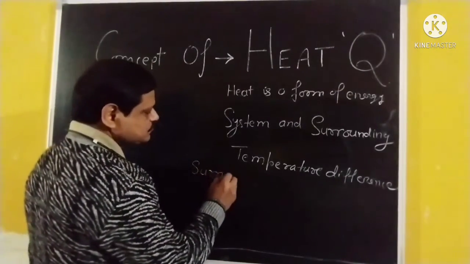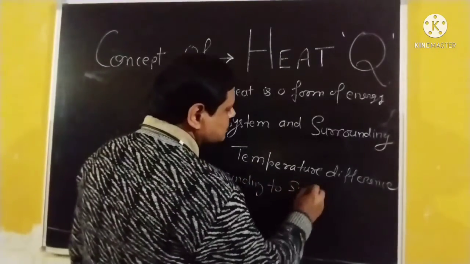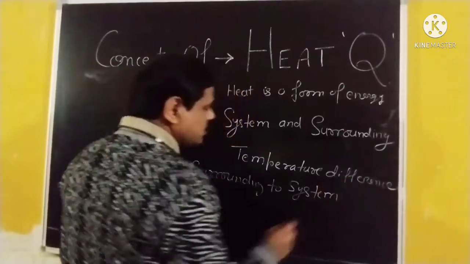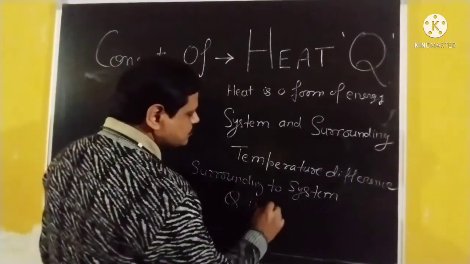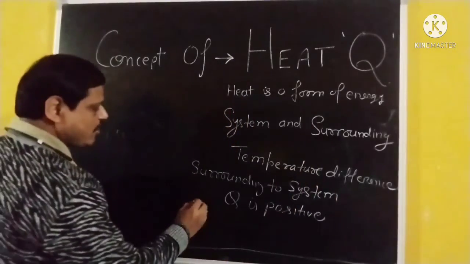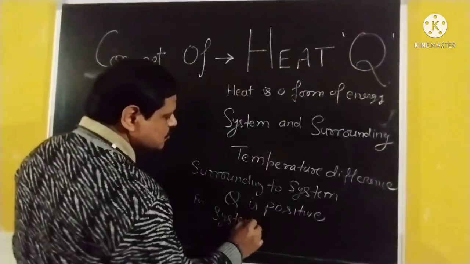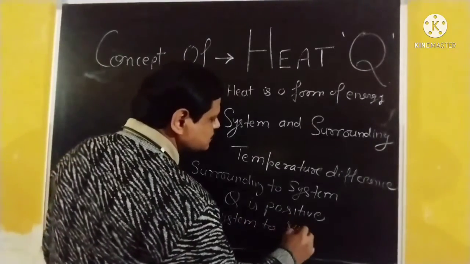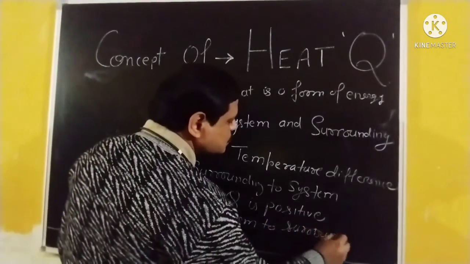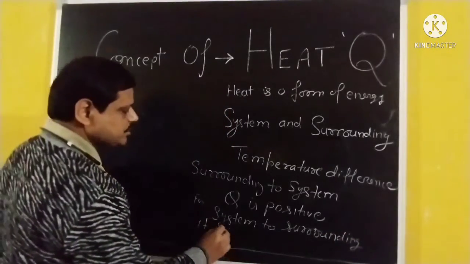Surrounding to system, Q is positive, and for system to surrounding, it is negative.